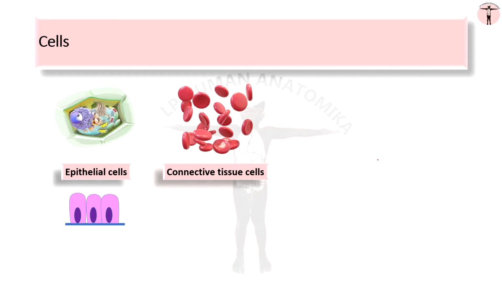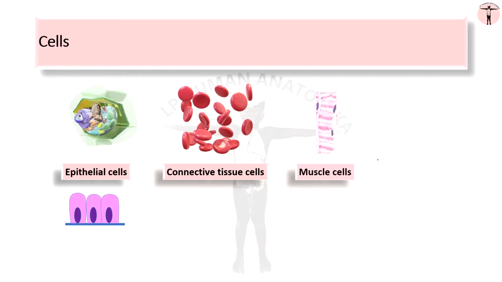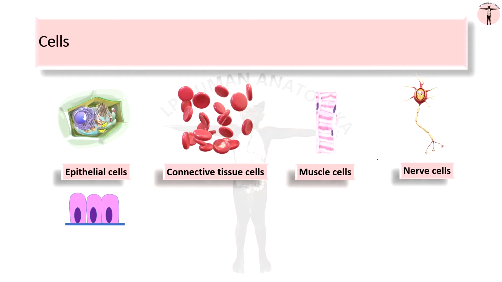Fibroblasts are one of the connective tissue cells. Red blood cells are also a part of connective tissue cells. Then there are special connective tissue cells like chondrocytes, osteocytes, etc. Muscle cells are called myocytes, and neurons are also called nerve cells.